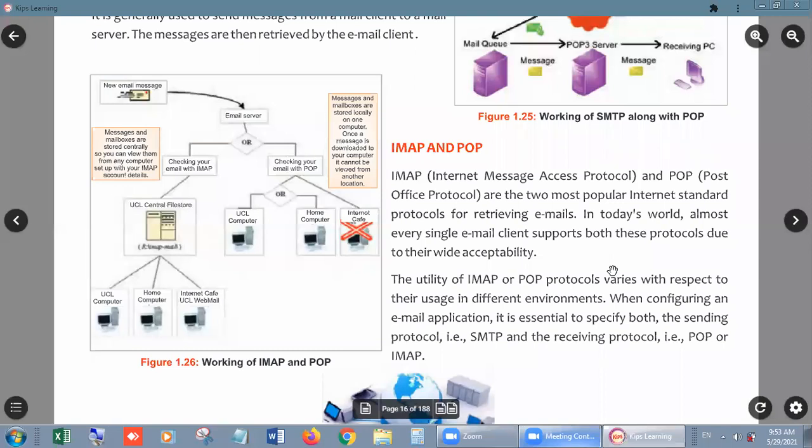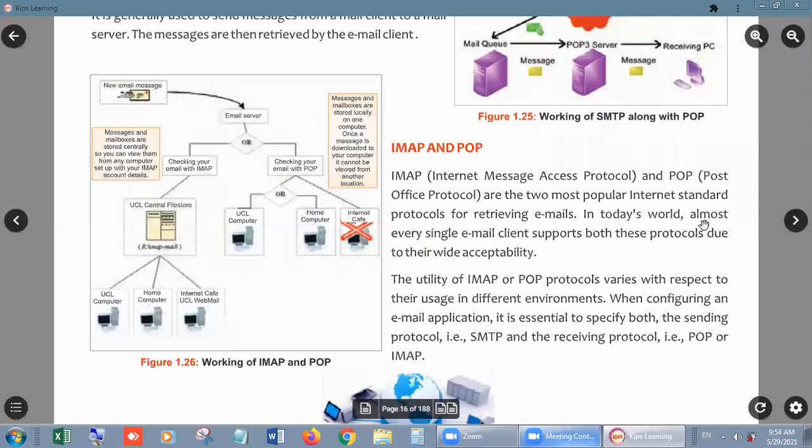Number one, IMAP, Internet Message Access Protocol, and second, POP, Post Office Protocol. You can understand the meaning of these protocols from their names, and it is quite easy. Whenever you read these names, you will automatically understand their meaning. Let me clarify: these are two most popular internet standard protocols for retrieving, meaning to receive and send, emails.